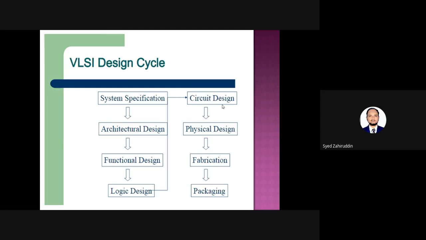Whether we use the plastic package, the metallic can package, or the ceramic package, different types of packaging techniques we can adopt. This is the complete procedure. Once again, when we are performing the fabrication, it involves different types of steps. Those are substrate preparation, then the oxidation process, then the photolithography process, then the diffusion process, the ion implantation process, then the metallization process, and finally once the entire IC is prepared, it is sent for the packaging. All these are the design cycle steps that are involved.